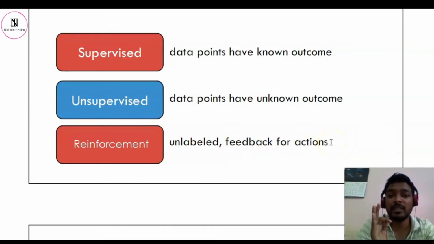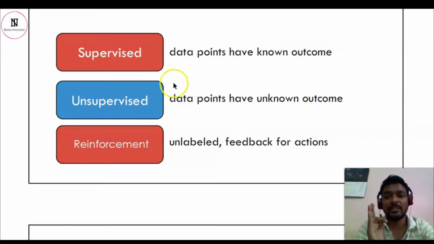Feedback for actions means there is always a reward for whatever actions you are taking. There are plus points and negative points. Just like chess, for every right move, when we capture the opponent's pieces, we get positive points, and similarly if he captures our pawn or knight, we get a negative point for that, and accordingly it trains itself on the basis of feedback. So these three are just part of your machine learning.